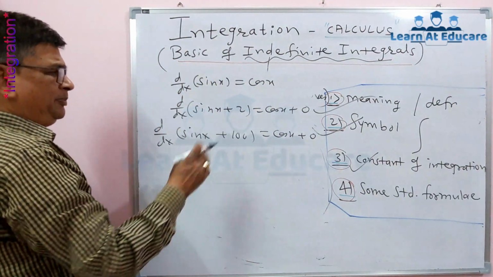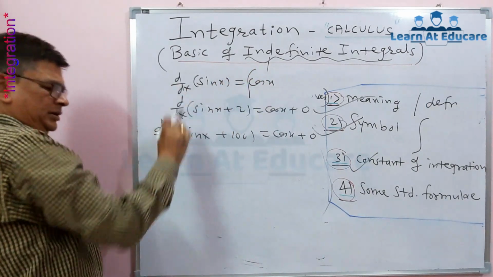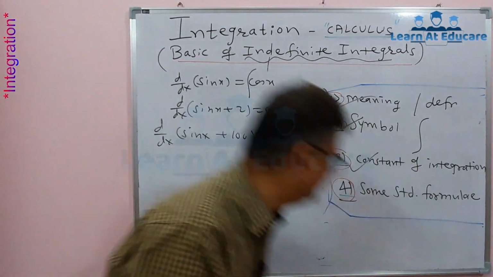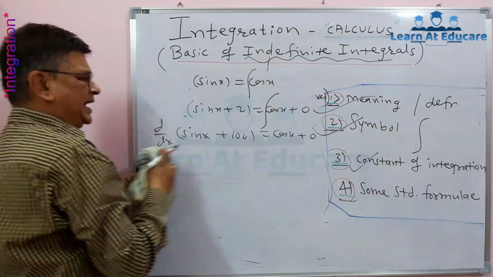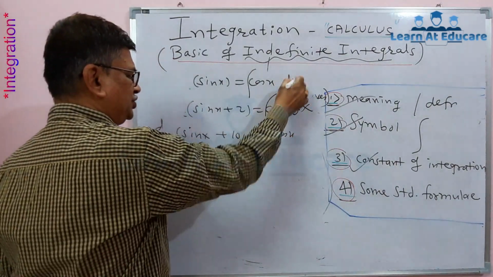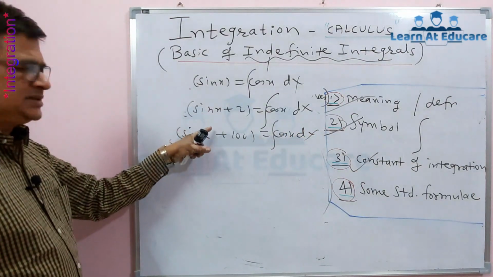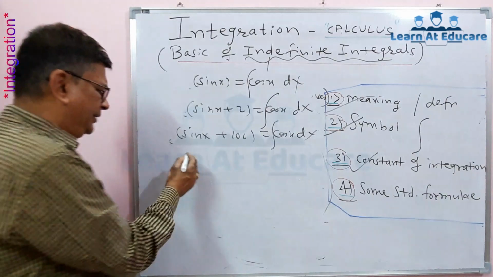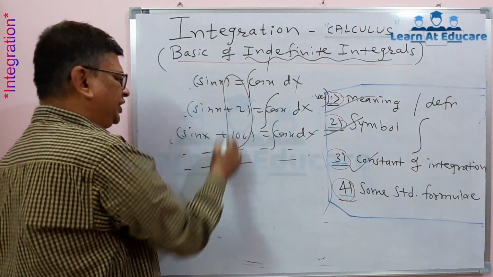Here if you take the reverse, that is integration, the integration of cos x will be, in the first case, sin x. In the second case, the integration of cos x will be sin x plus 2. This 0 is not needed to be written. So integration of cos x dx every time comes as sin x plus 2, sin x plus 100, and so on. So we have different constants.